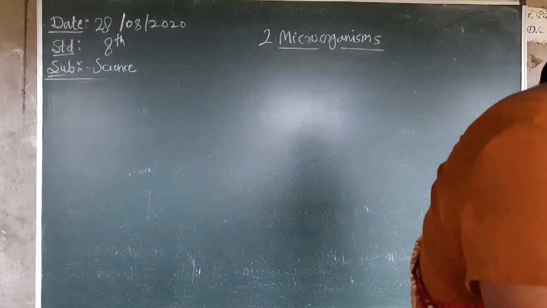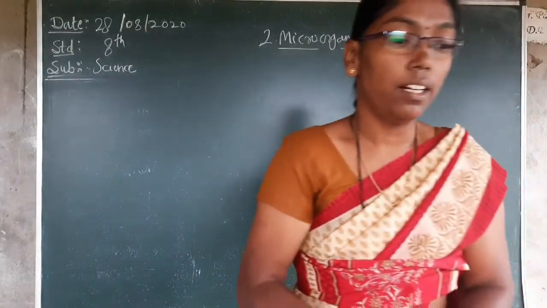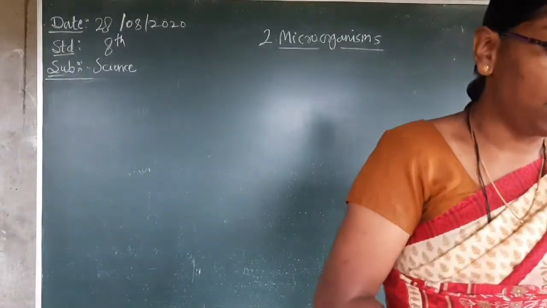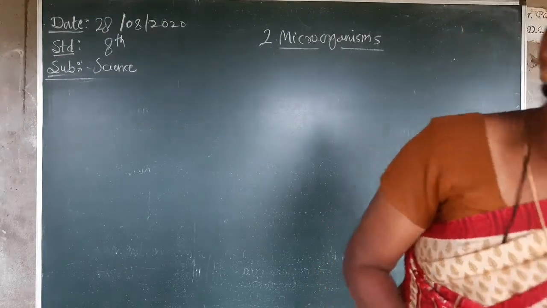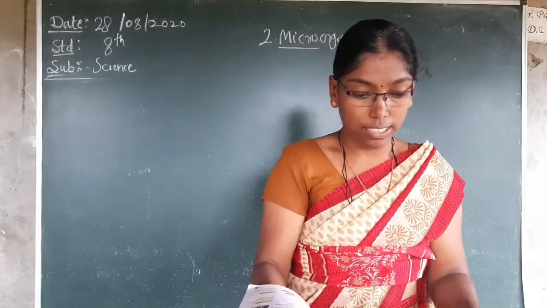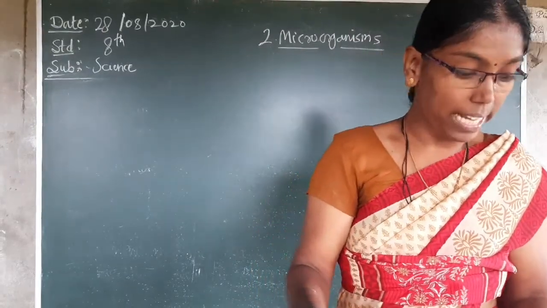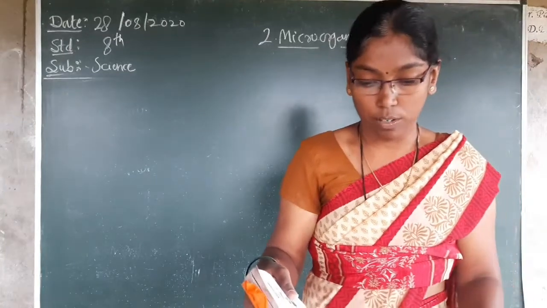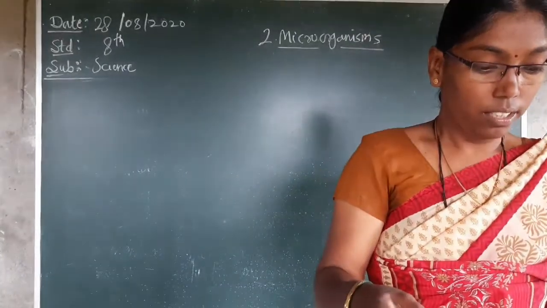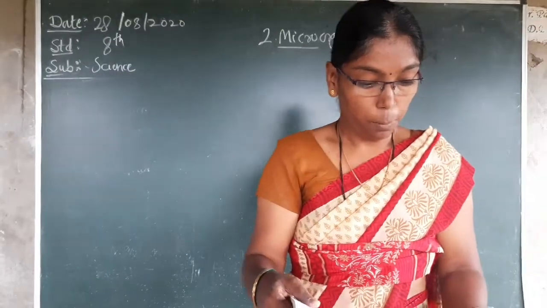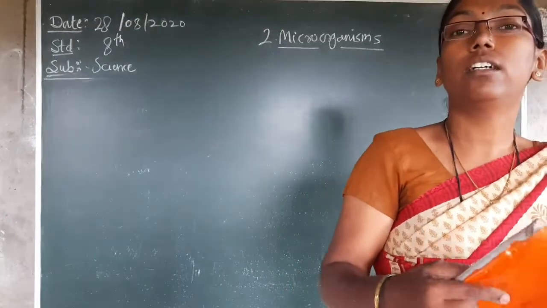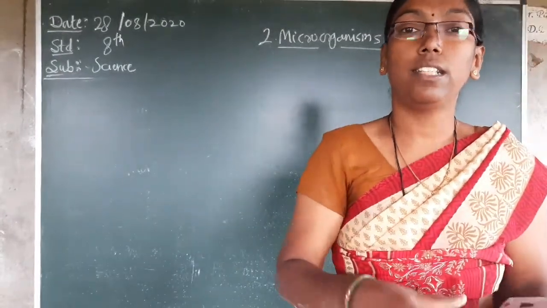So what is meant by microorganisms? How are they our friends, and why is it said so? Let's discuss what we learn in this lesson. First, characteristics of microorganisms, then classification of microorganisms, vaccinations, diseases, food processing, food preservation and the nitrogen cycle. Minimum six to eight concepts we can learn in this lesson.